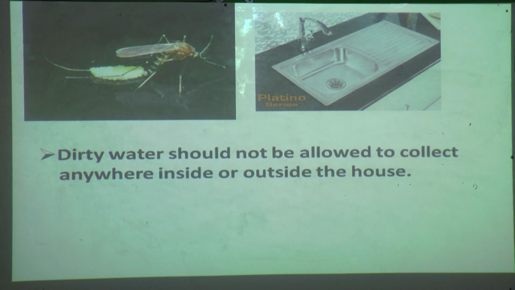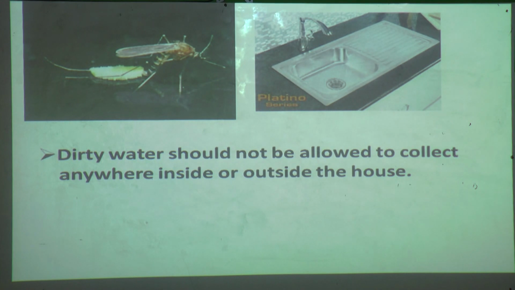What is it? See, dirty water should not be allowed to collect anywhere inside or outside the house. Now you can see in the second picture, a sink is there. Your mother will clean the vessels in the sink. So when we clean the vessels, where does the dirty water go? It goes through the pipe to the drainage.